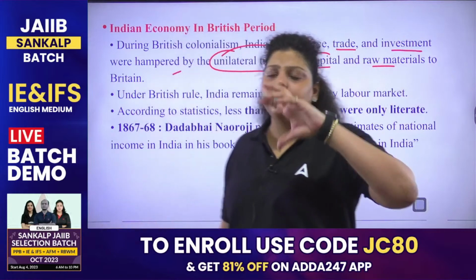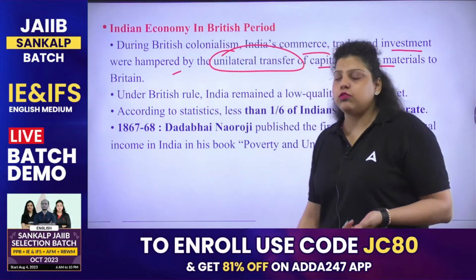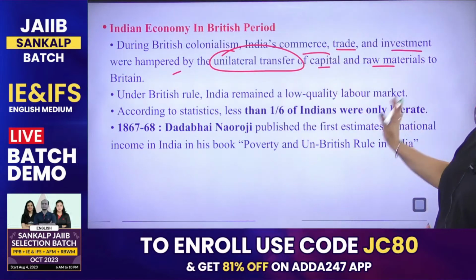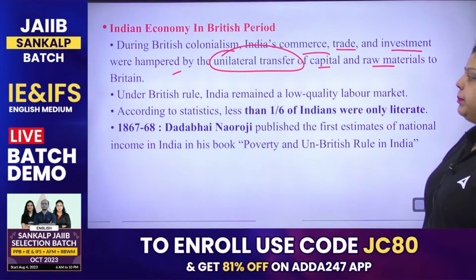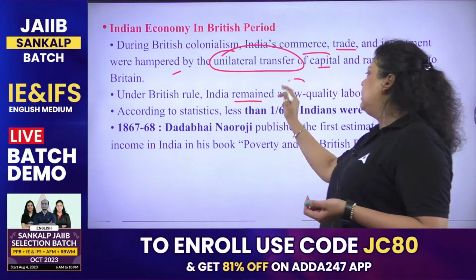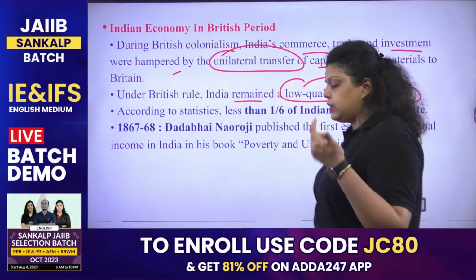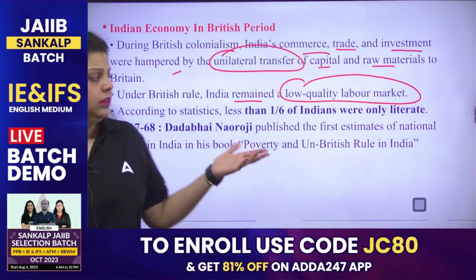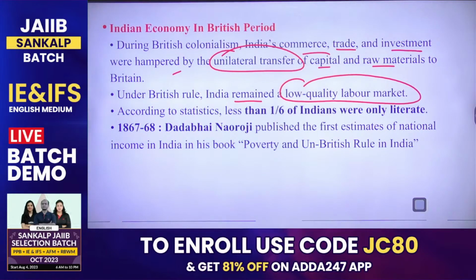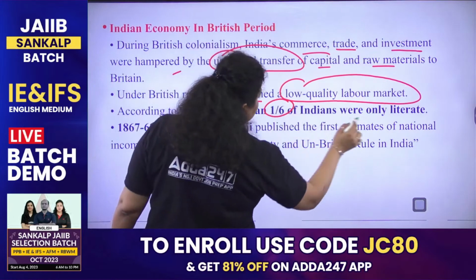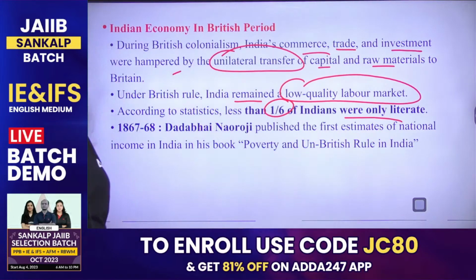That's why they developed a certain infrastructure in the country also. So this is what we are talking about. At the time of the Britishers, this used to happen. Under the British rule, India remained a low quality labor market. They used to exploit the raw material, and they used to exploit our labor. According to statistics, only 1/6 of Indians were literate at that time.